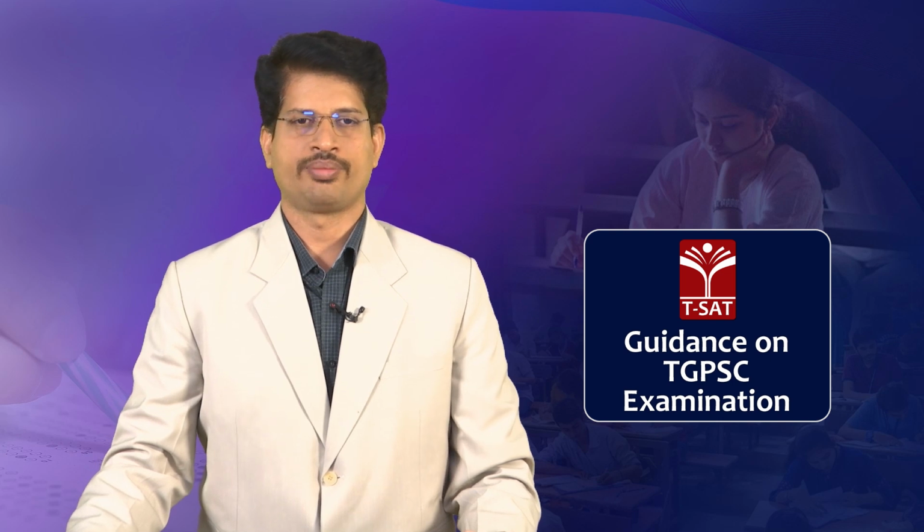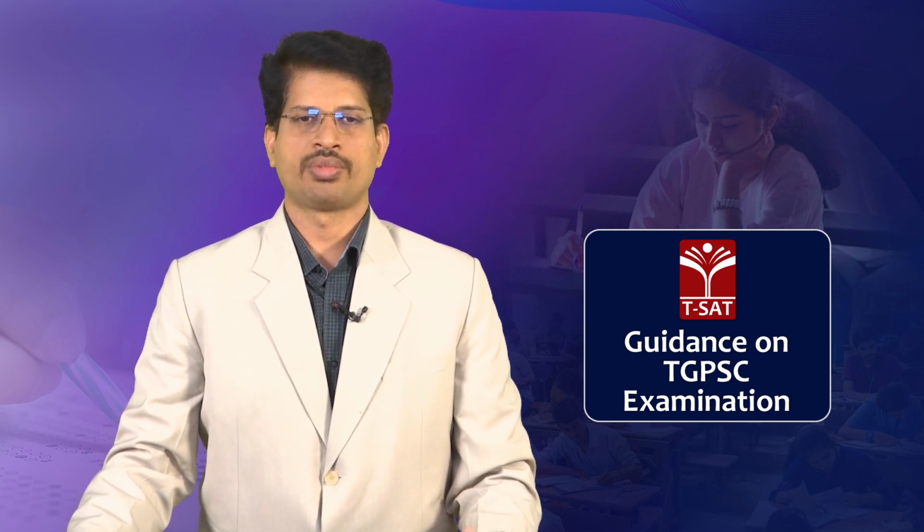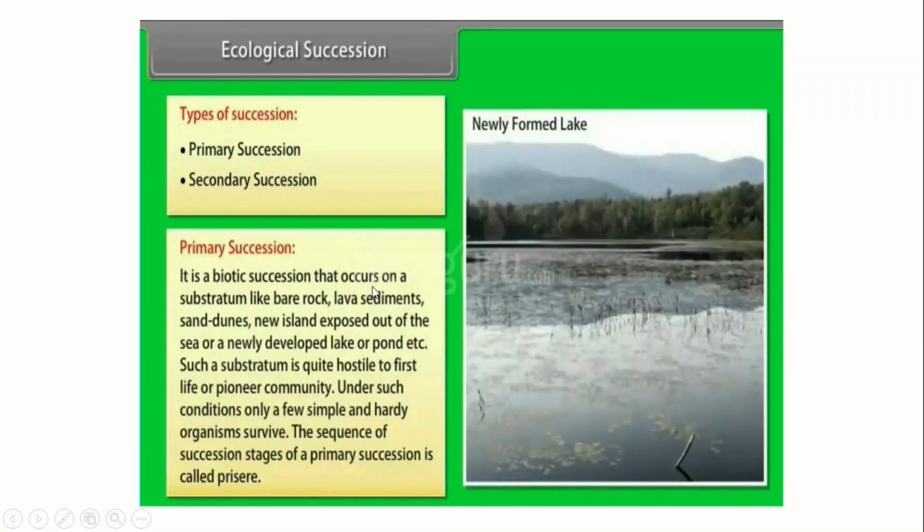In the case of primary succession, it is a biotic succession that can occur on a substratum like bare rock, lava sediments, sand dunes, new islands exposed out of the sea, and newly developed lakes, ponds, etc. Such a substratum is quite hostile to the first life, or pioneer community.